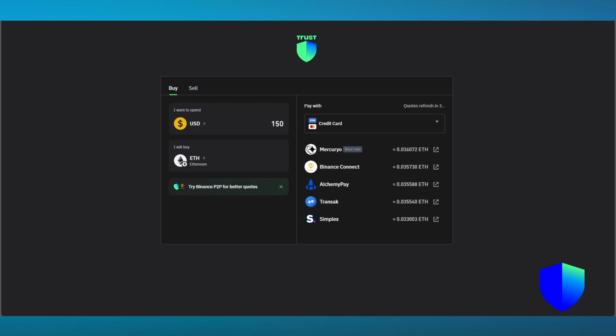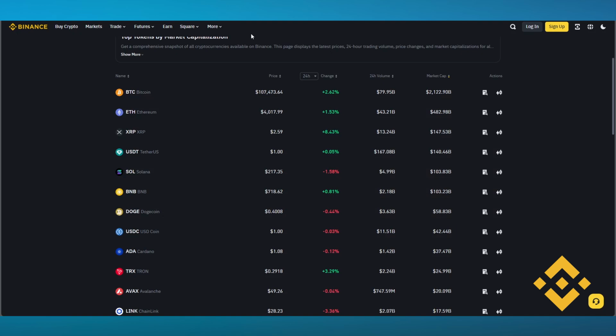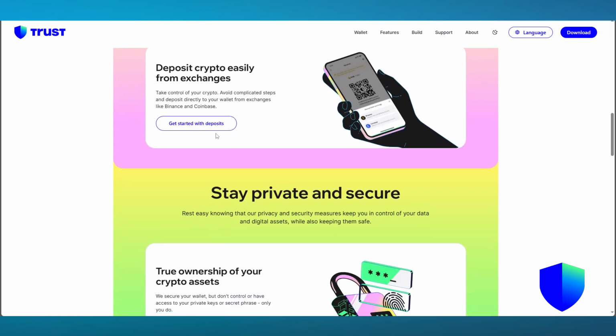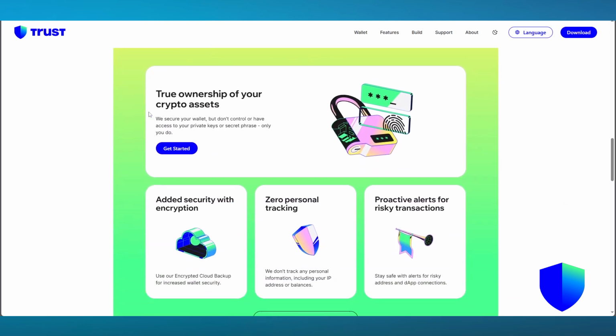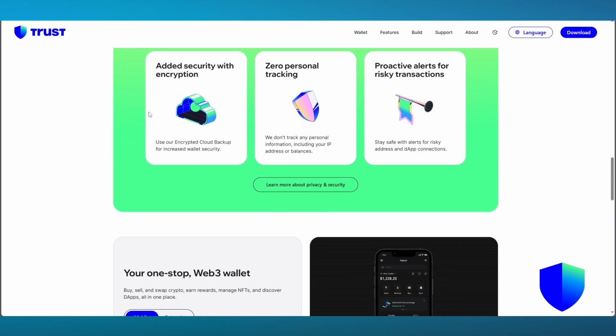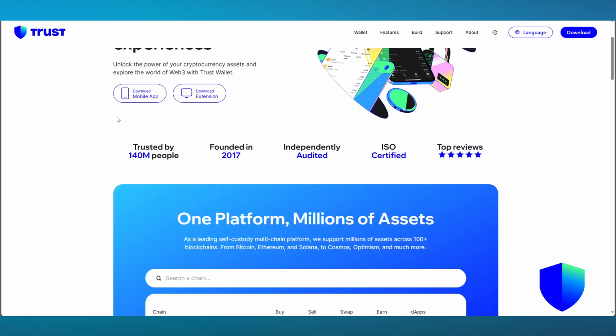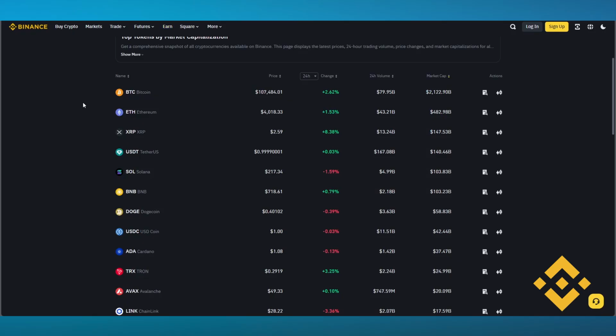You can take crypto loans as well, where you can receive loans to a proper Visa card from Trust Wallet for trading activities that you go ahead with. You can also get your crypto MasterCard for physical and digital transactions with decentralized apps and swapping crypto effortlessly with added encryption. Now let's go ahead and talk about Binance.